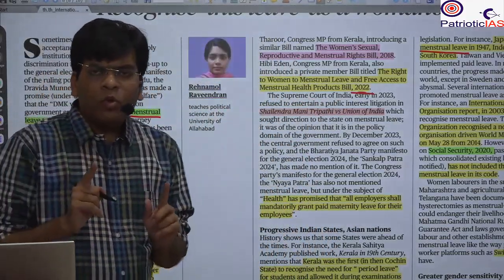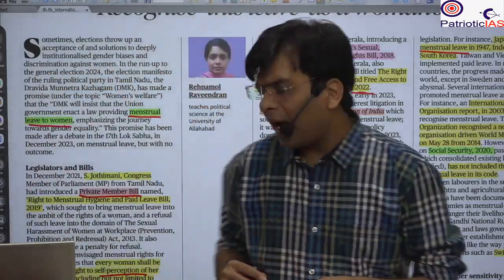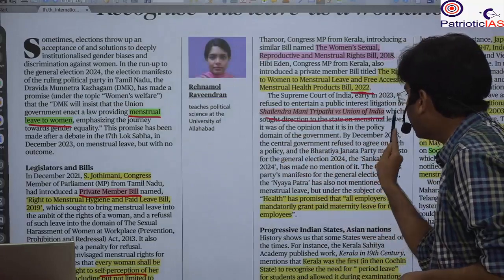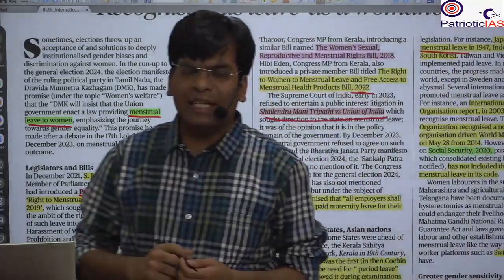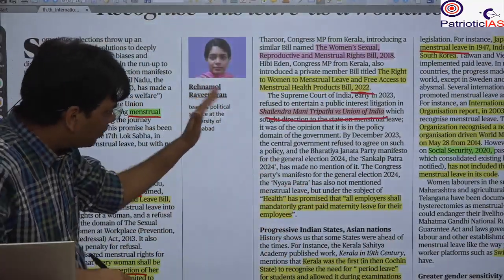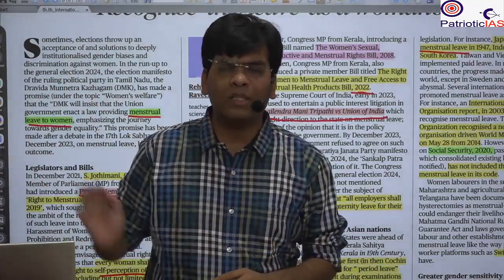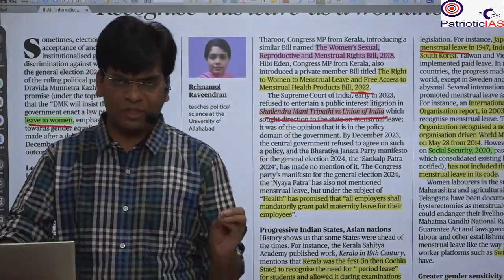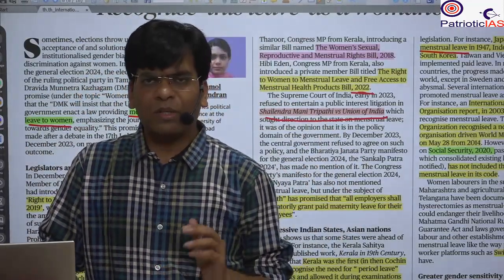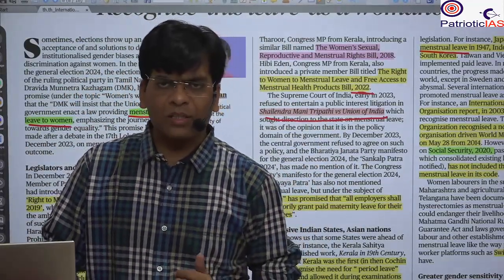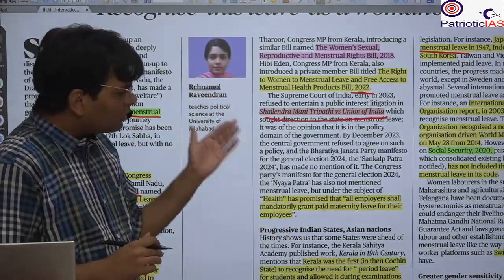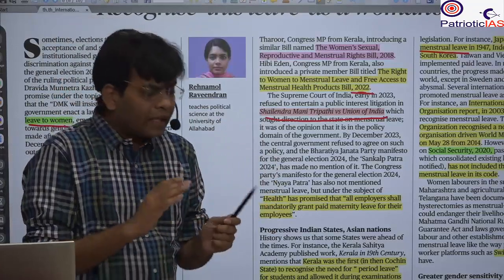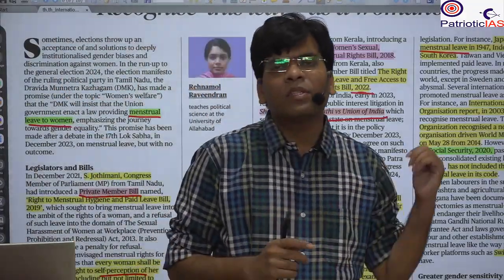In the Supreme Court, a case was also filed. The name of the case is Shailendra Mani Tripathi versus Union of India. But the Supreme Court rejected to entertain this. The Supreme Court said that it is a matter of policy, and policy matters come under the executive, that is the Council of Ministers. They will make the policy because it will create a burden on the government, and even on private players, the companies. So there has also been a negative impact of this menstruation leave.